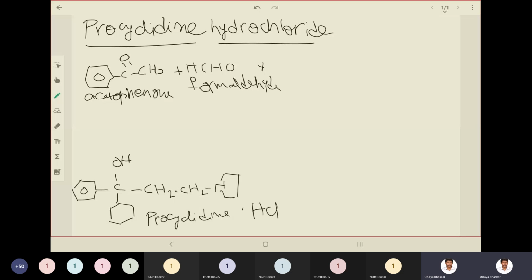And in HCHO, formaldehyde, you have another carbon of the ethylene link. Okay. So we now have pyrrolidine. So most of the basic skeleton can be made by combining these three things. So this is pyrrolidine.